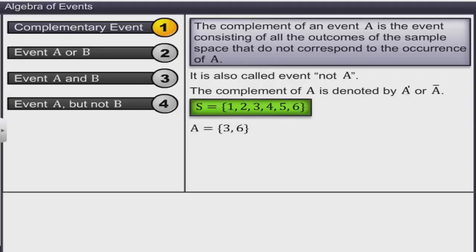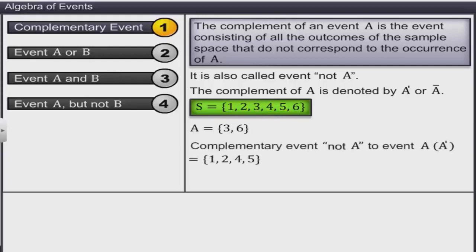Clearly, for outcome 1, event A has not occurred. However, we can say that not A has occurred. Similarly, for every outcome that is not in A, we can say that not A has occurred. Thus, the complementary event not A to event A, or A complement, is 1, 2, 4, and 5. In general, complementary event not A can be written as A such that A belongs to S and A does not belong to A.